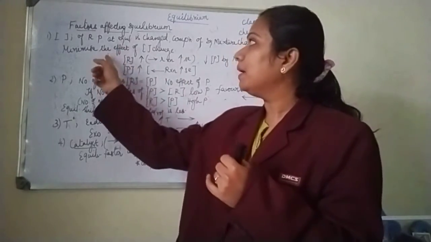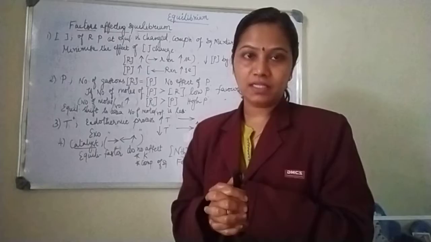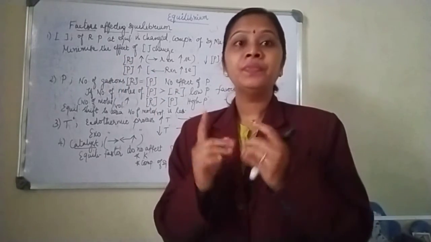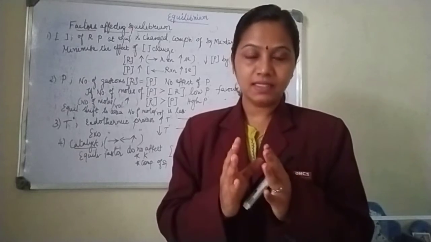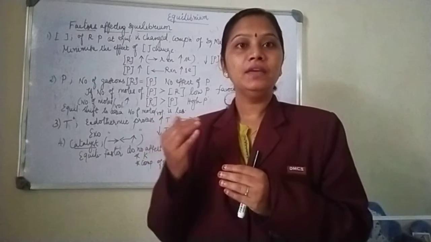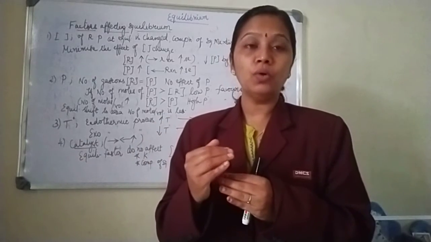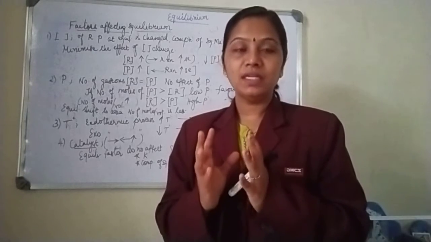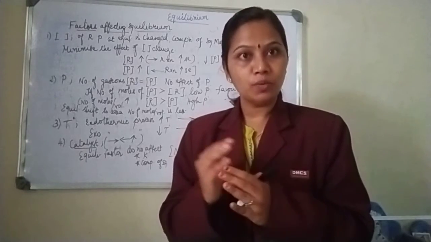What is the effect of concentration? If the concentration of reactant, say for example A and B react to give C and D, is more, then the composition of the equilibrium mixture will also be changed.